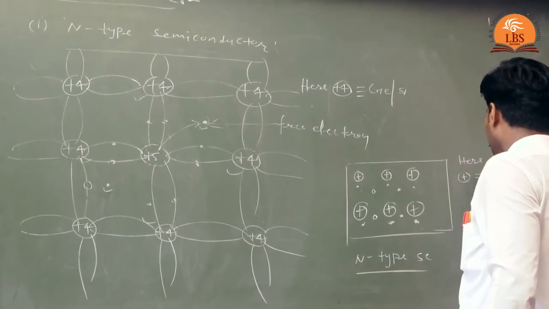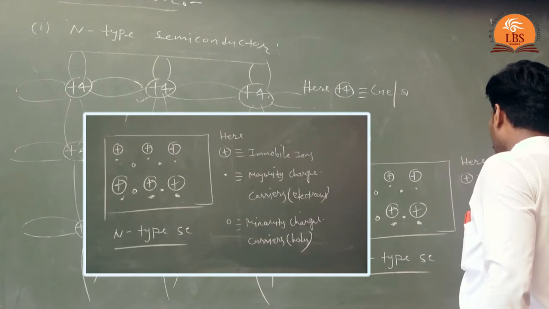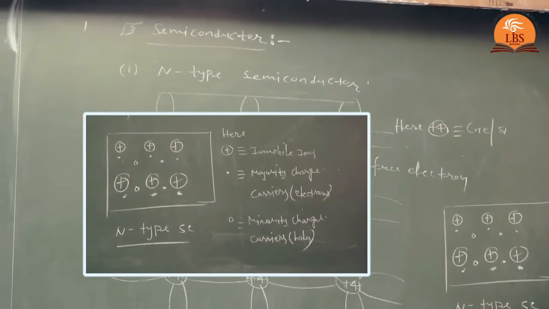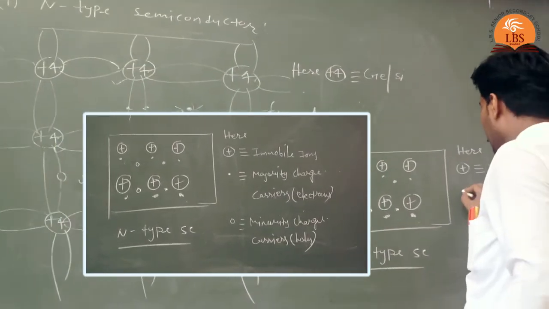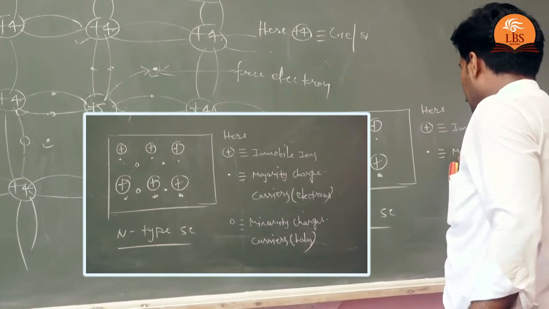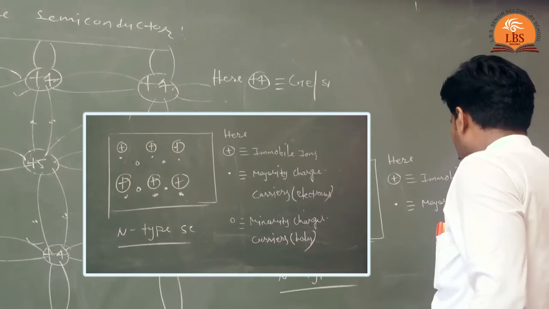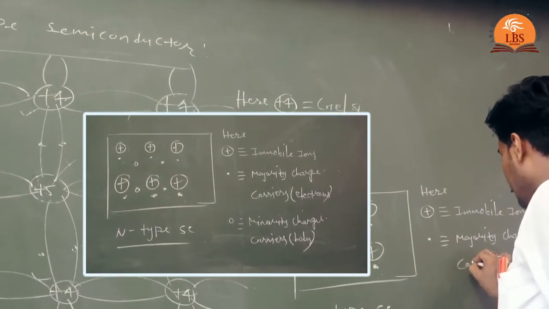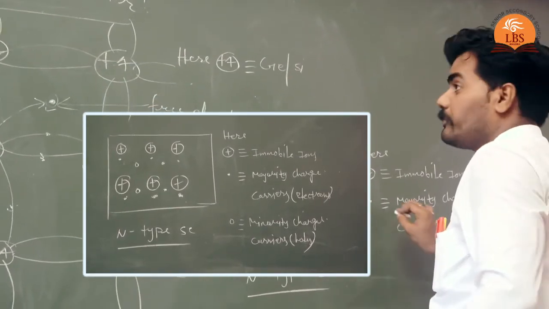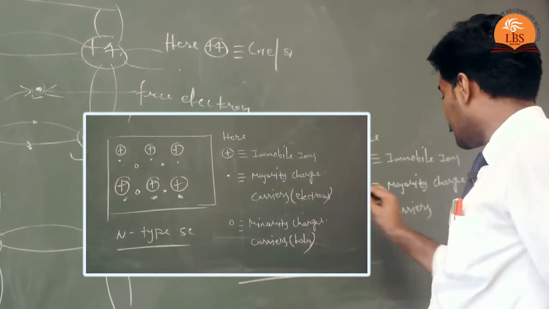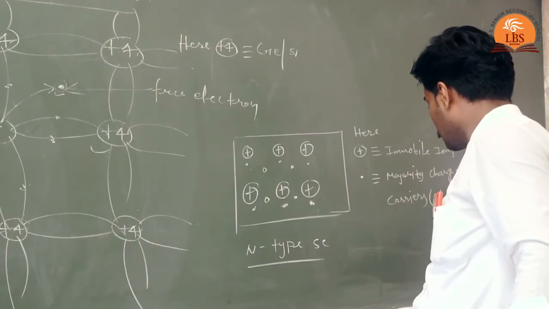Here these are known as immobile ions, and these are the majority charge carriers. In N-type semiconductor the majority charge carriers are electrons.